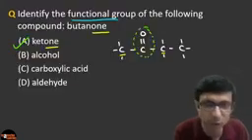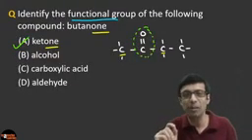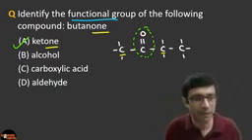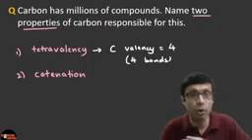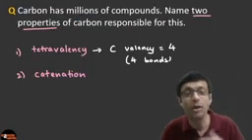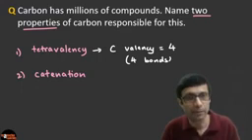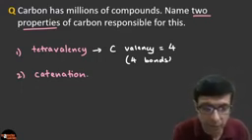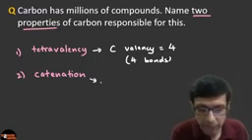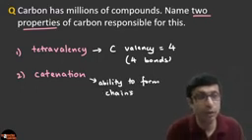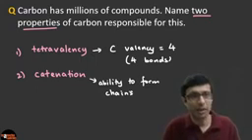Just like I told you guys earlier, make sure for each carbon atom you are drawing 4 bonds because valency is 4. That means it can combine with more elements, so there will be more combinations. Okay, so more number of compounds. And what is the meaning of catenation, the second property? Very important, you should know these terms. Catenation means the ability to form chains, right? Carbon forms chains with itself.